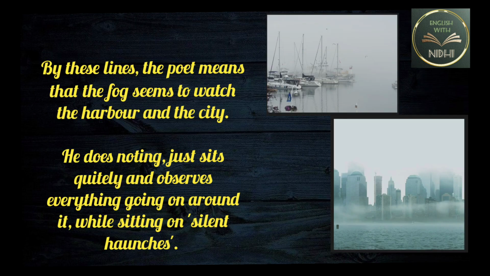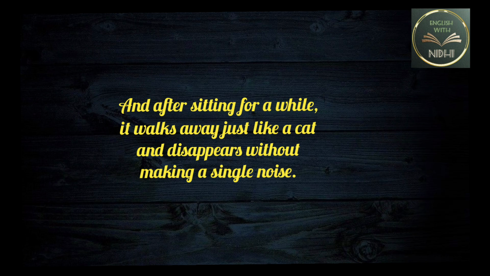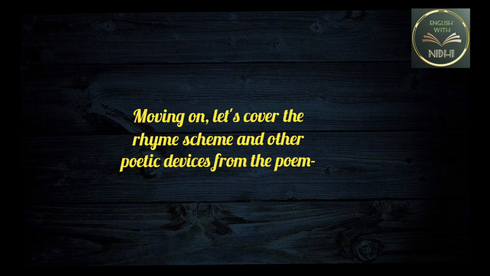Stanza 2. It sits looking over the harbor and city on silent haunches and then moves on. By these lines, the poet means that the fog seems to watch the harbor and the city. It does nothing, just sits quietly and observes everything going on around it, while sitting on silent haunches. Haunches means sitting with knees bent, which means the fog sits just like a cat sitting silently on her knees. And after sitting for a while, the fog moves away just like a cat and disappears without making a single noise.